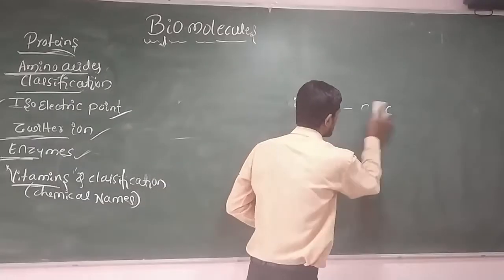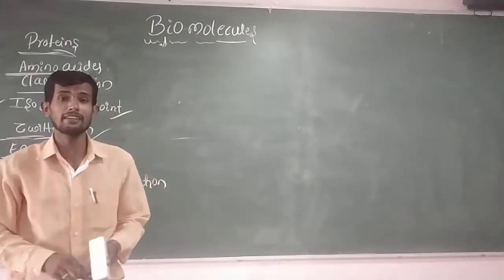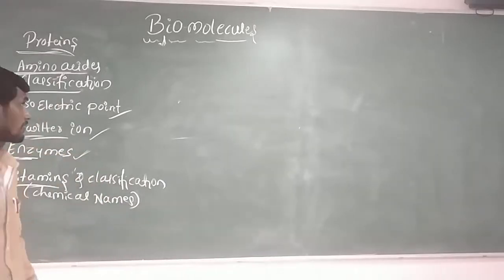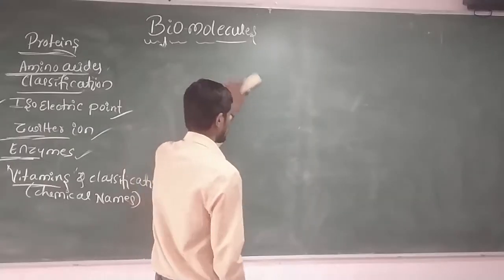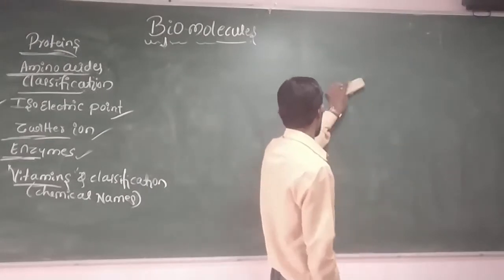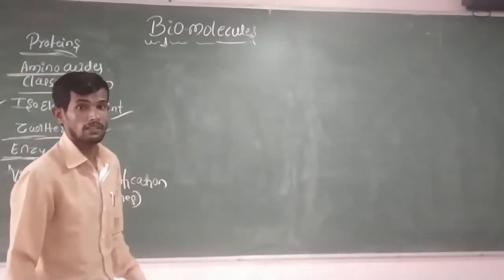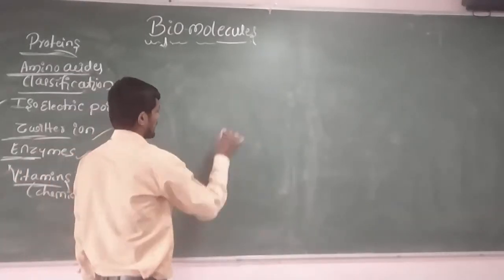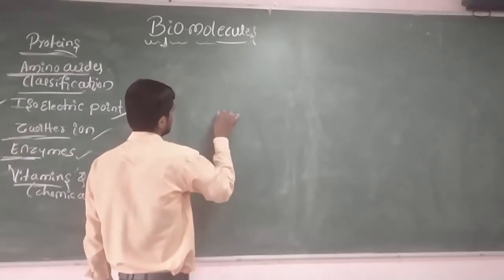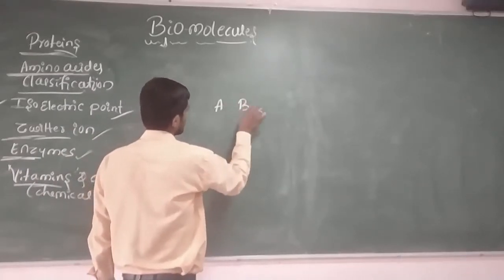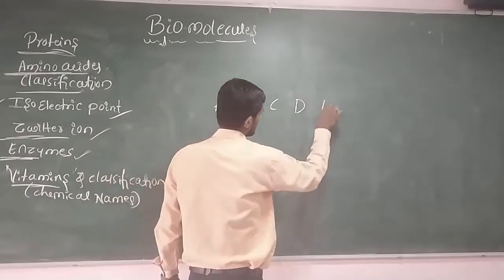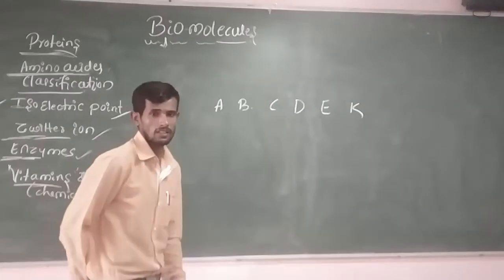And one more important thing here is the chemical names of particular vitamins. There is one trick for remembering the chemical names of a particular vitamin. These are the main essential vitamins.